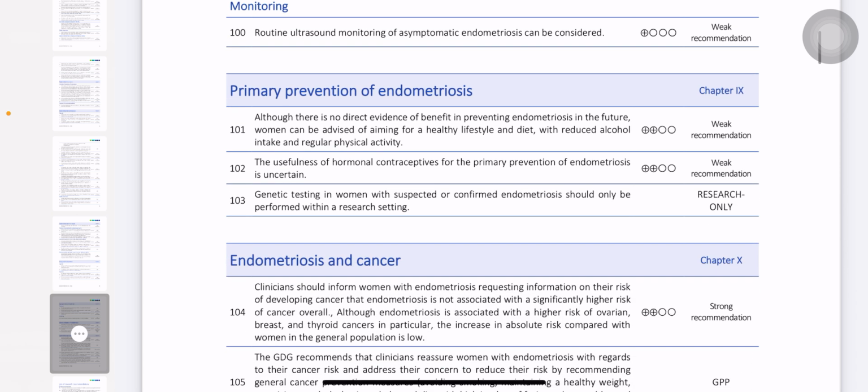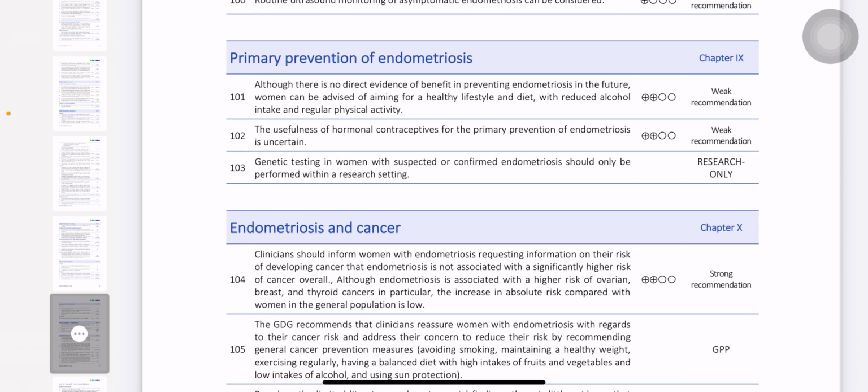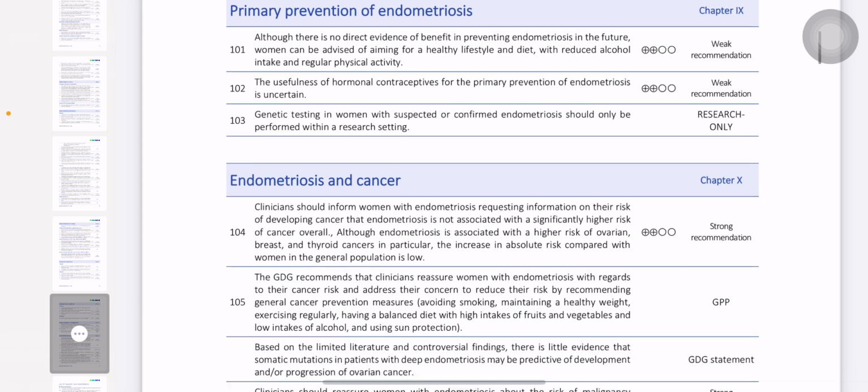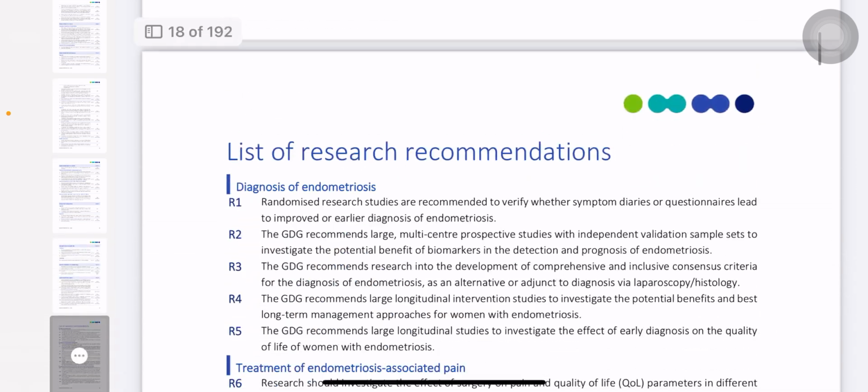Okay, what is the primary prevention of endometriosis? There is no direct evidence of anything preventing endometriosis. So the usefulness of hormonal contraceptives for primary prevention of endometriosis is uncertain. So there is no primary prevention for endometriosis. Secondary prevention is that we have to start hormonal treatment, but there is no primary prevention for endometriosis.